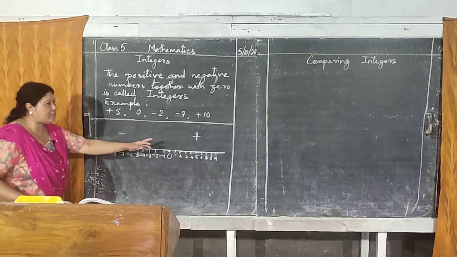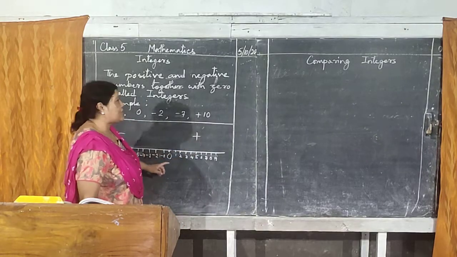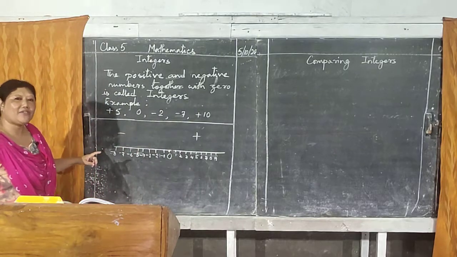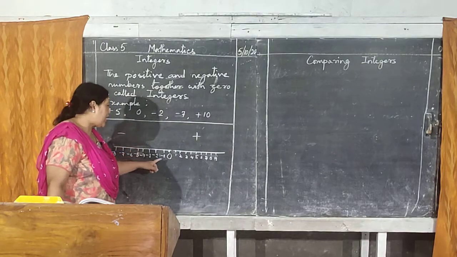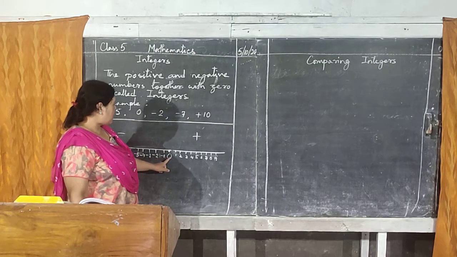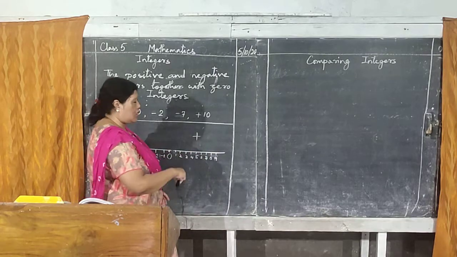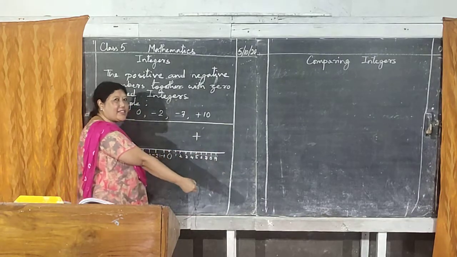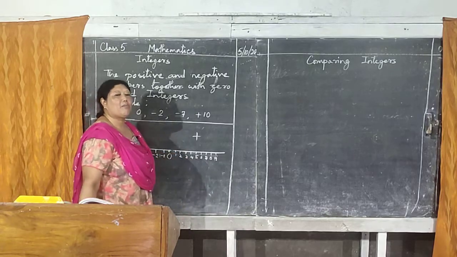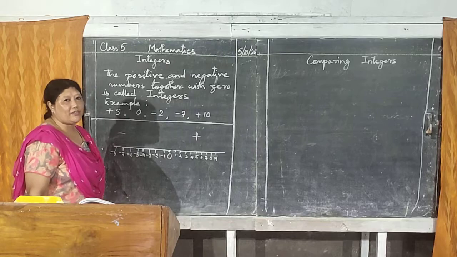In between, on the right hand side you have positive numbers, and left hand side you have negative numbers, and in between there is 0. So right hand side of 0 are positive numbers, and left hand side of 0 is negative numbers.